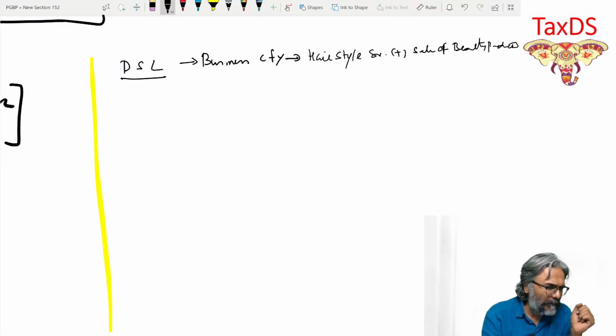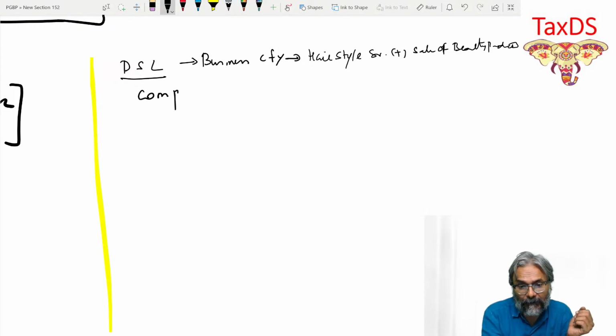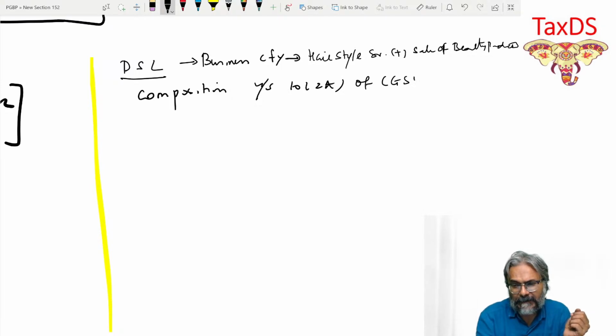Now, the composition scheme that we are going to test in this regard would be under section 10(2)(a) of the CGST Act, students.